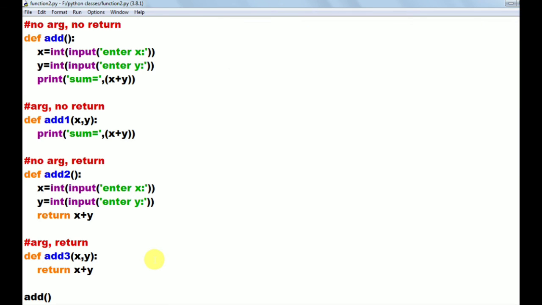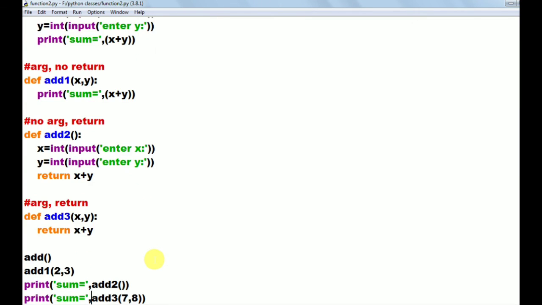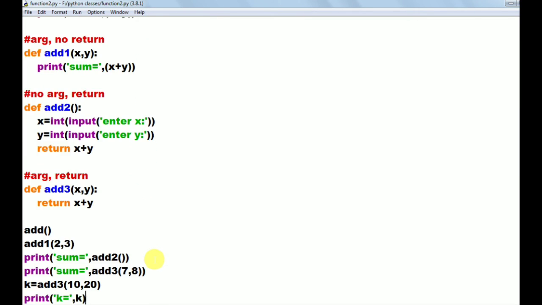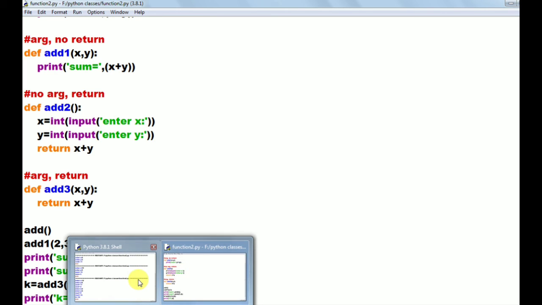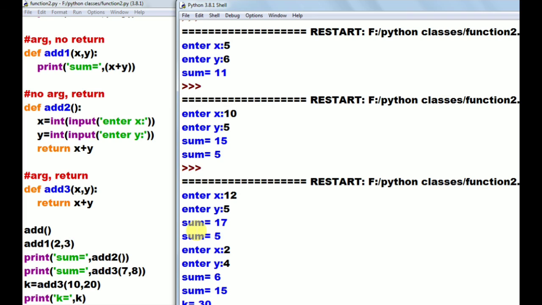Okay, next we called the add1 function, add1 of 2 comma 3. So then the add1 function was called here. That has taken x value as 2, y value as 3. So sum equals to, that is printing the x plus y value.